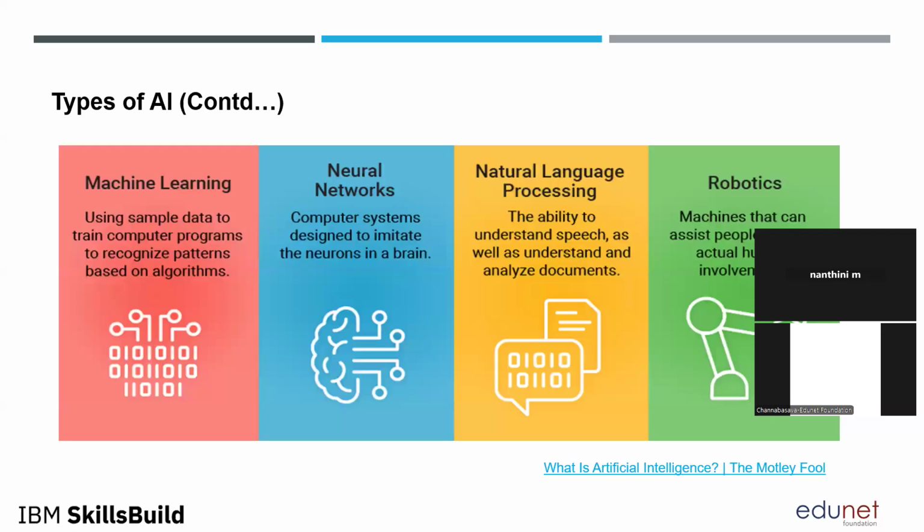Then coming to the types of AI. We have machine learning, which we have already discussed, and neural networks. Coming to natural language processing, it can understand the speech as well as its intent and context. It can understand human language and process it to give the proper response back. Then finally, robotics. This is again a type of AI. It can reduce the human effort needed to do certain tasks. So these are some major categories of artificial intelligence for your reference.